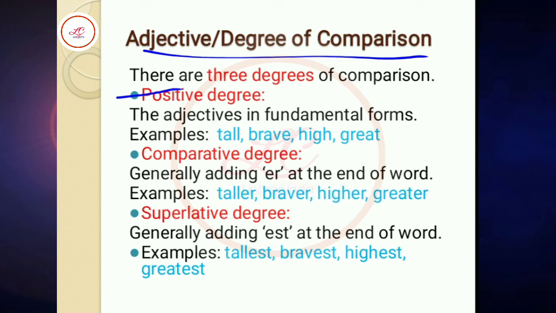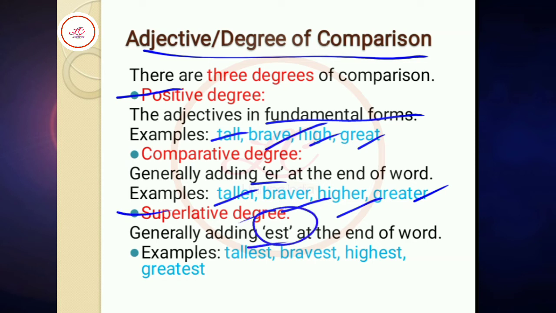About positive degree, the adjectives in fundamental forms like tall, brave, high, great. Now comparative degree, adding er at the end of the word. Examples: taller, braver, higher, greater. The same superlative degree, adding est at the end of the word. Just example: tallest, bravest, highest, greatest. So these are the examples of positive degrees, comparative degree and superlative degree.